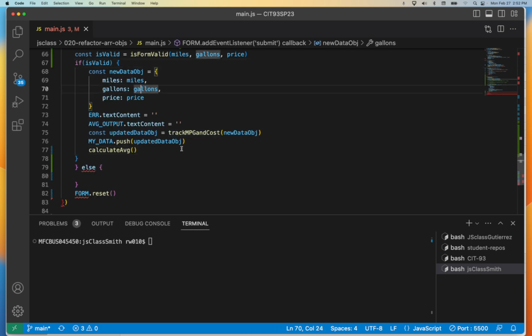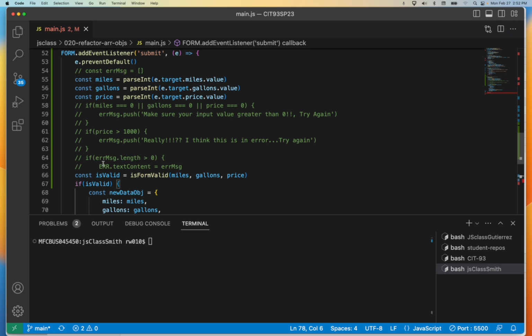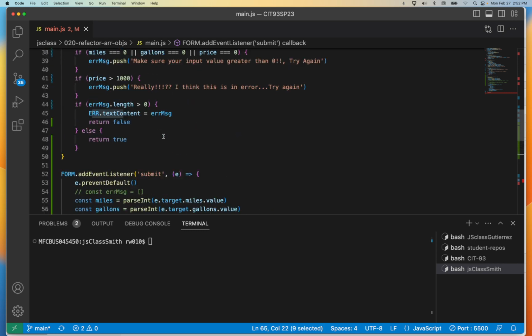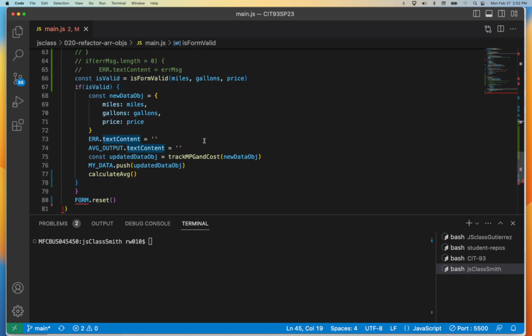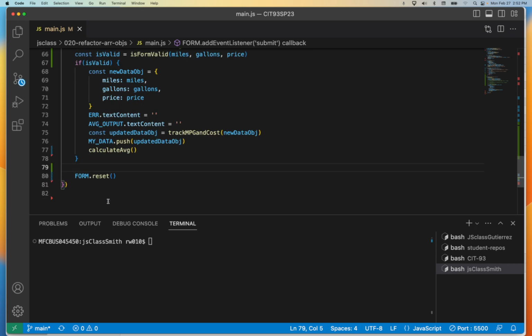Which is the next thing I'm going to refactor because I don't like it. So now when I do that, I'm going to say if it's valid, then do all this work. I don't really need an else anymore because if it's not valid, it's just not going to do it, which I don't want it to do anything. Because if it's not valid, it's already given the error message. It's already outputted it, it's already updated that text content here. But I do want it to clear it. Okay, so let's actually just get correct code here. Good.